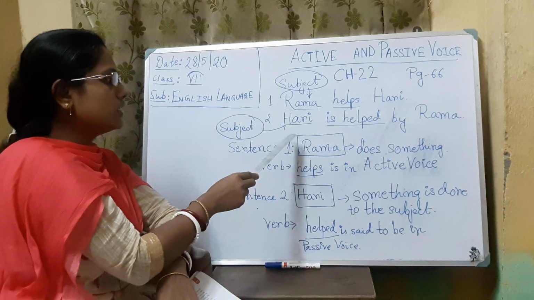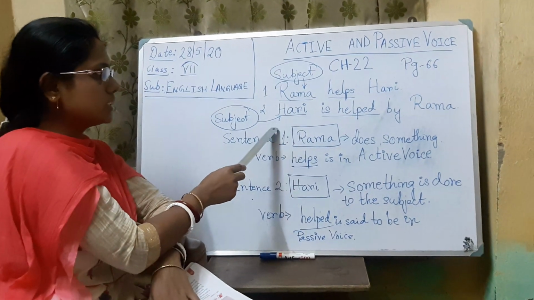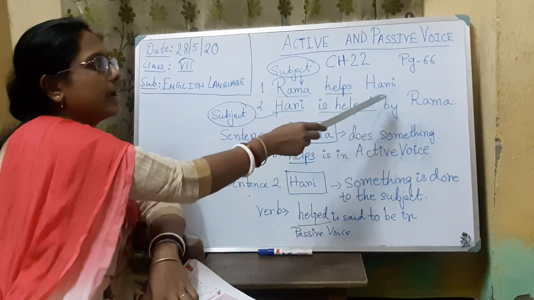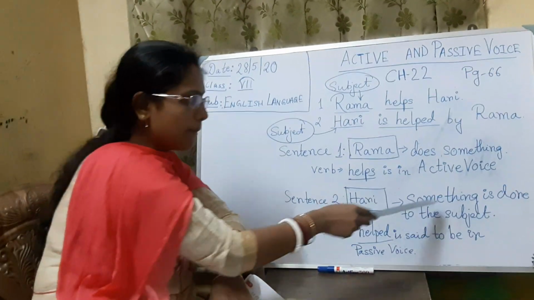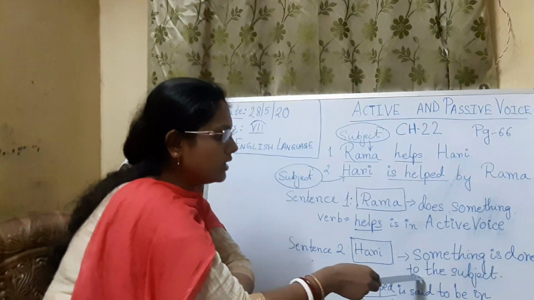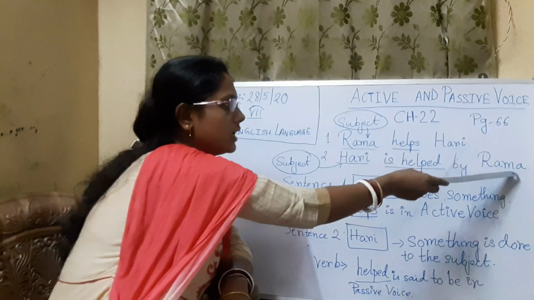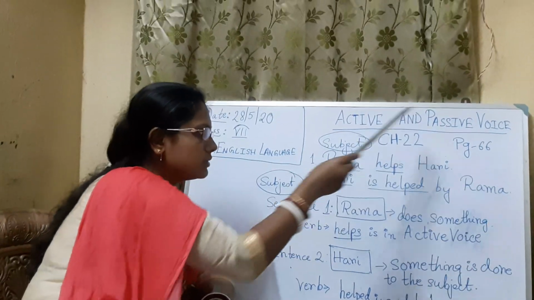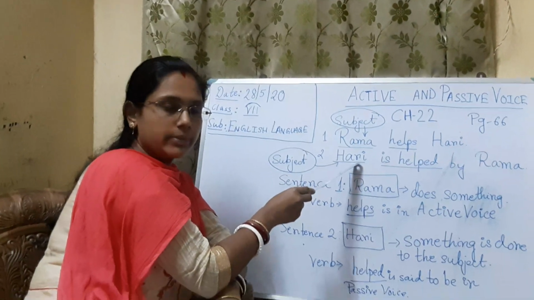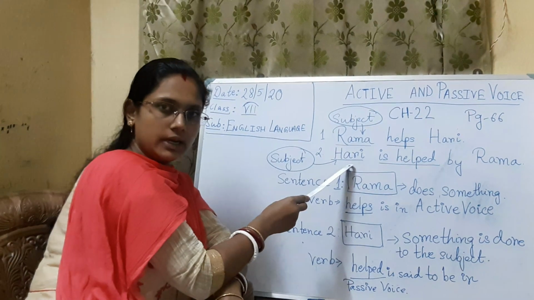But in sentence 2, Hari is helped by Rama. Here the subject is not doing any action. Something is done to the subject. Rama is doing something over this subject, but the subject is not doing anything. Is it clear?